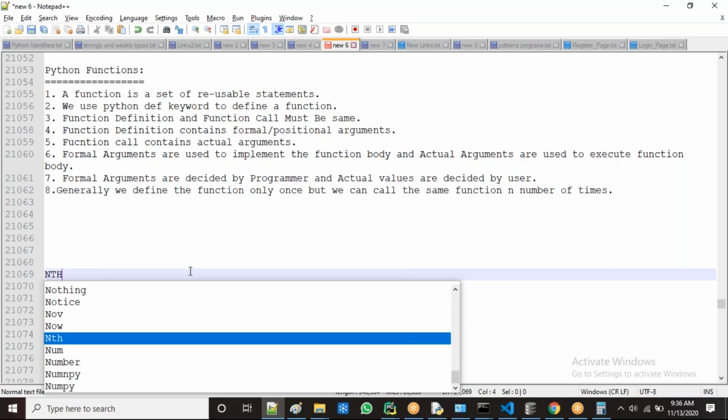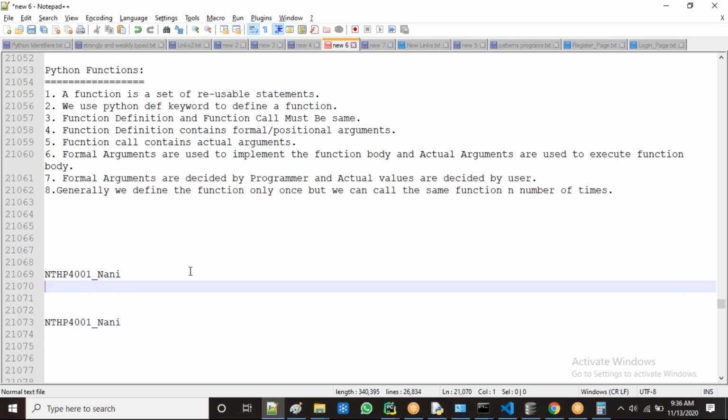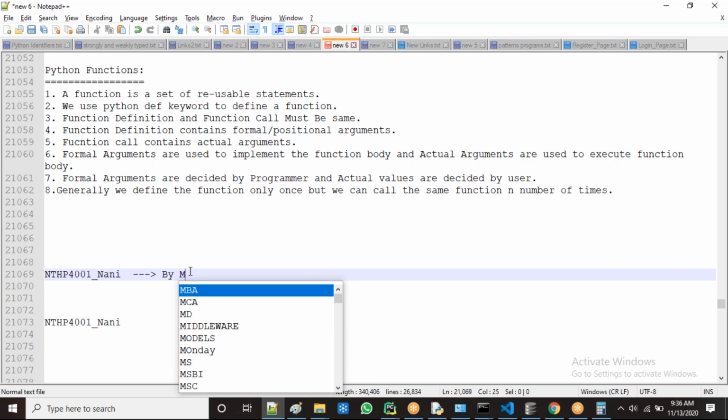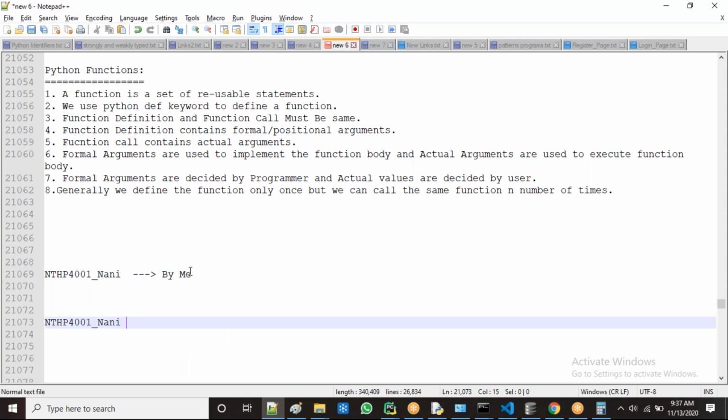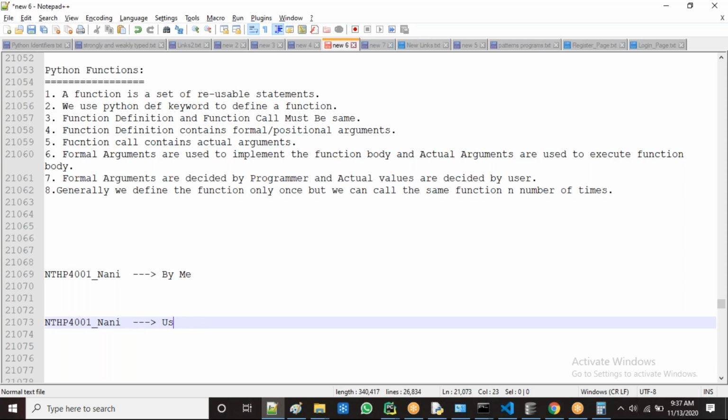Suppose, for example, I am giving one ID to you, underscore, say Nani, for example. This one I give to the student Nani on the first day. The same one Nani is using every day. Means it is developed by whom? It is done by me, developed by me. And every day it is used by whom? Used by Nani every day.